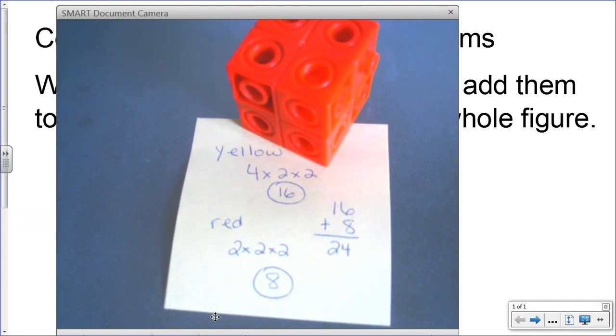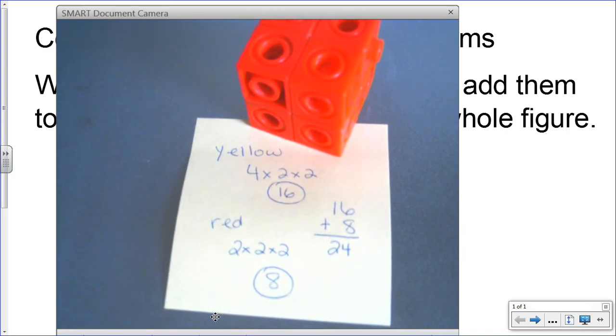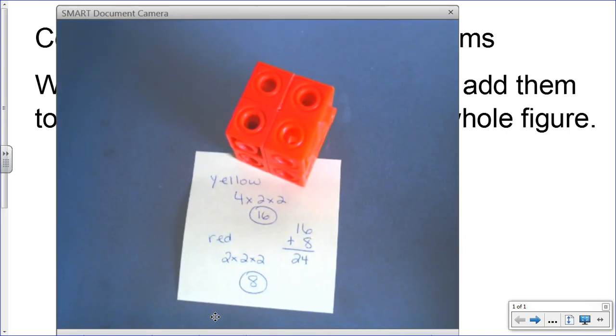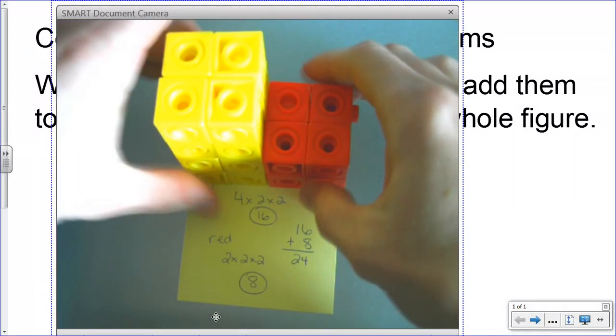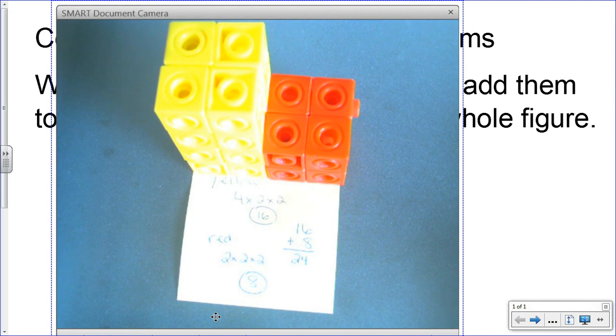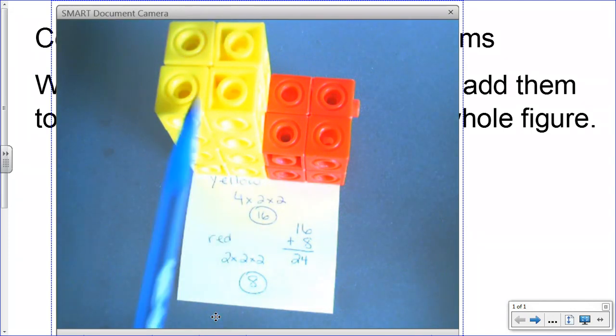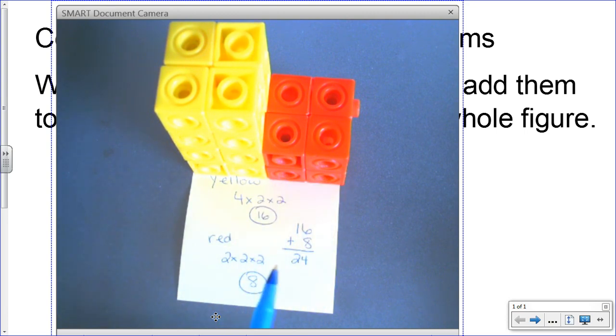Well, the real question was not how many yellow cubes and how many red cubes there were. The real question was how many cubes were there in the composite figure. This is the composite figure. So what I need to do is add the volume of the yellow prism and the volume of the red prism together. So 16 plus 8 gives me 24 cubes were used to make those together.